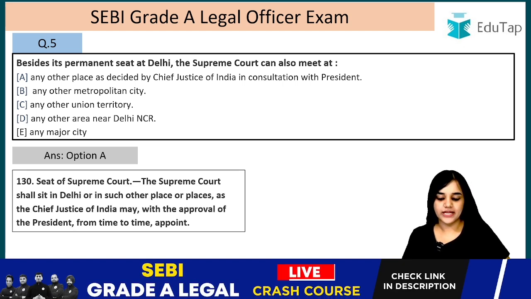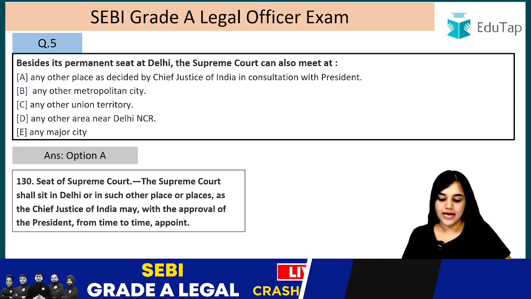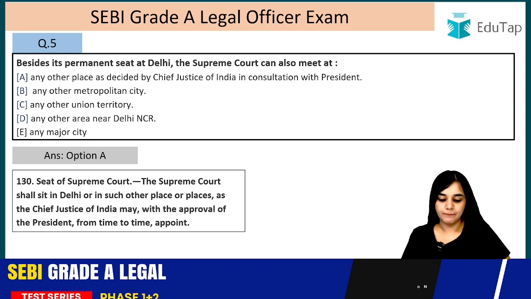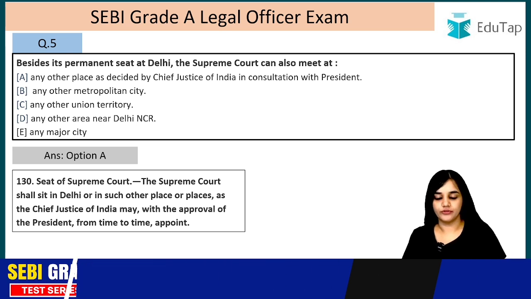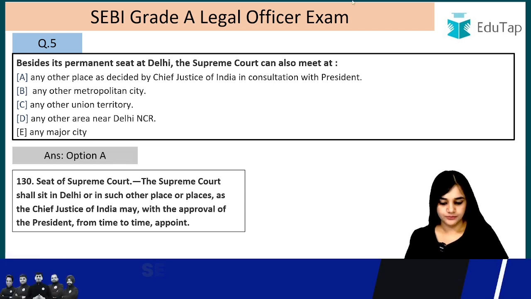Seat of Supreme Court. The Supreme Court shall sit in Delhi or in such other place or places as the Chief Justice of India may, with the approval of the President, from time to time appoint. So it is as the Chief Justice of India will decide with the approval of the President.